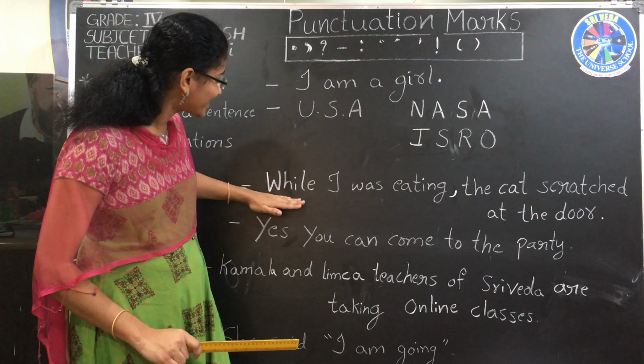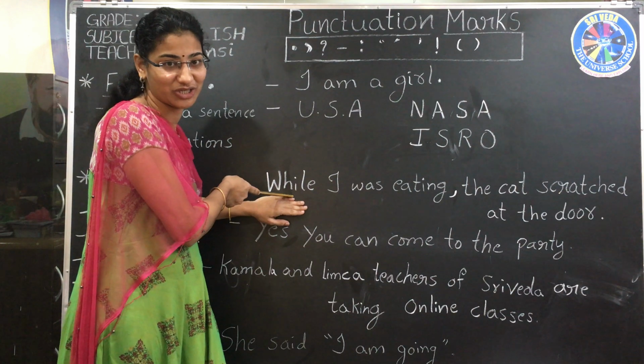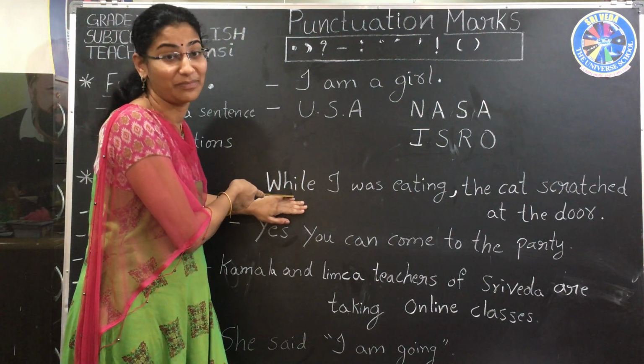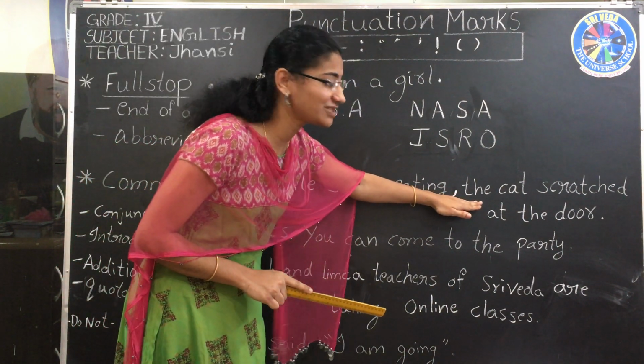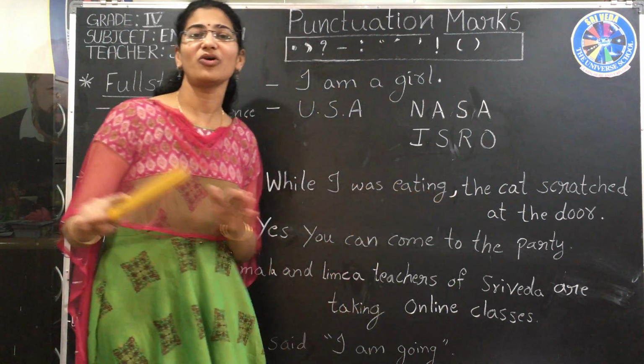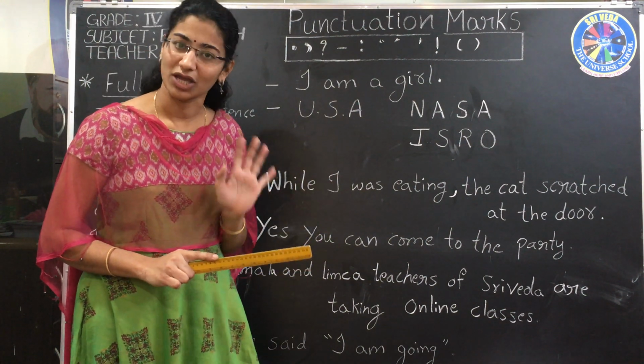But when the second sentence starts with while, right? What is while? A conjunction. Conjunctions are the words used between sentences to join them. The cat scratched at the door while I was eating. So at that time, no need to use a comma. Got it?